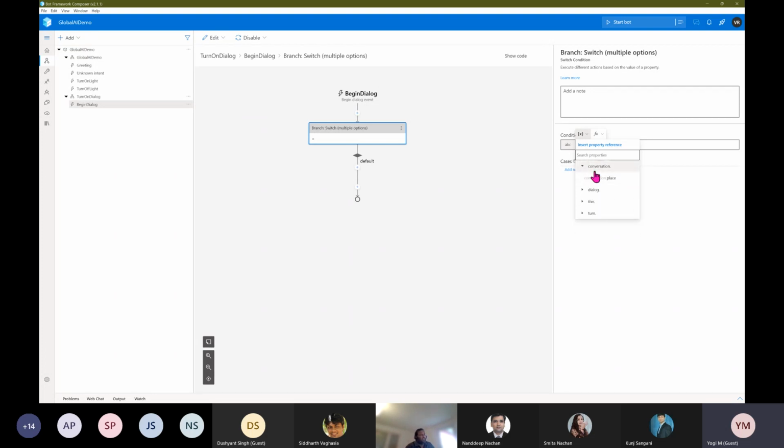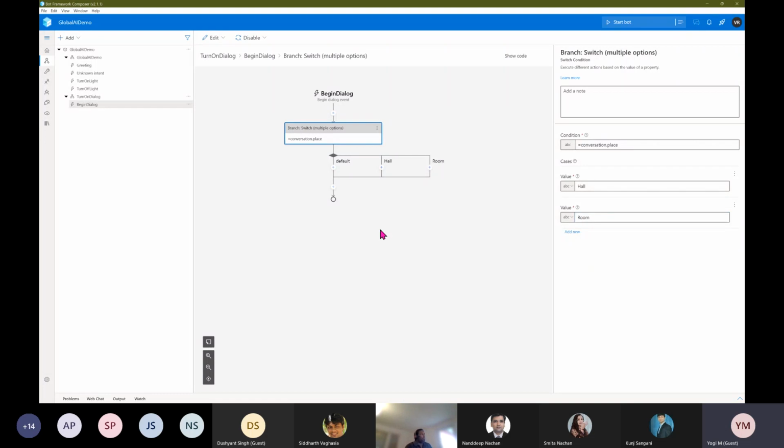At the moment, I placed the property in the conversation, so I select this conversation place. If the conversation case is hall, or if it is room, here you can notice you can easily visualize your workflow. The condition is conversation place is hall, then the hall case will execute. If it is a room, the room case will execute.